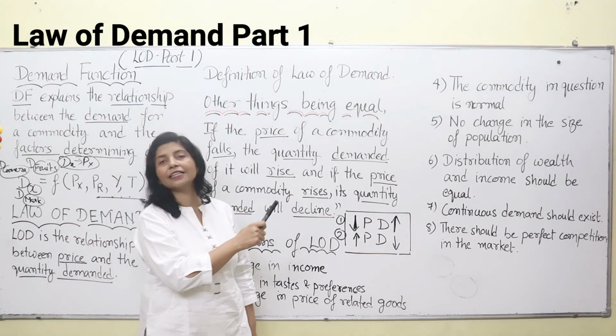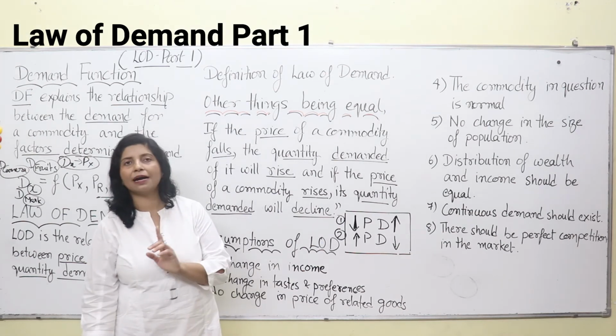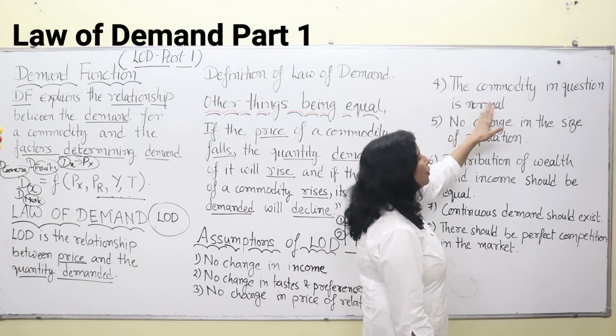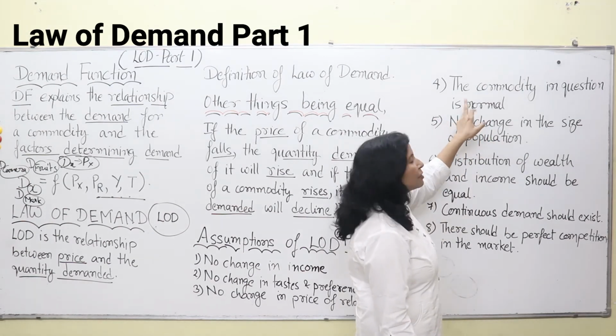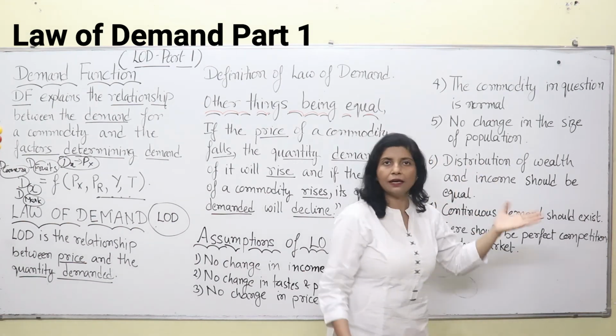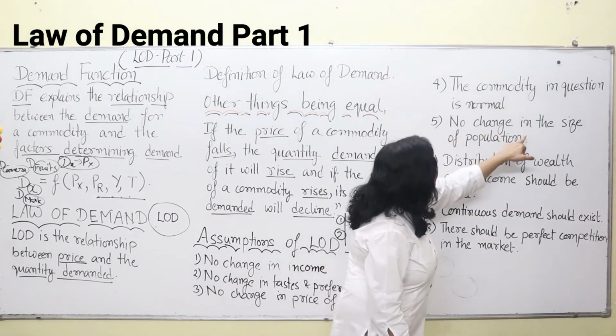That means they defy the law of demand. In that case, the law of demand is not operative. So you will not consider any unique commodity. That is, no antique items are involved over here. Only normal commodities are considered to be in question. Okay, no change in the size of population.